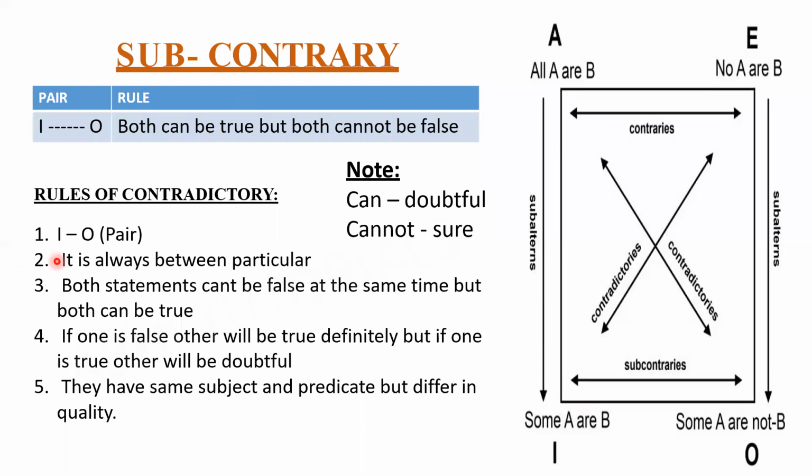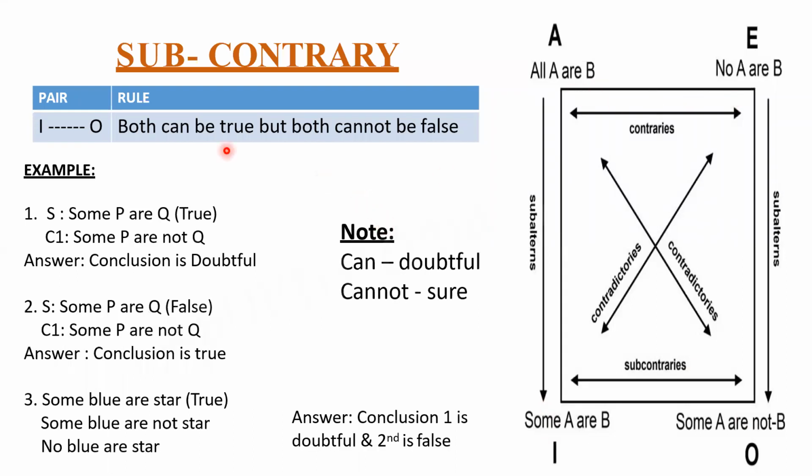One important thing is it's always particular: particular affirmative, particular negative. Clear? So this was universal affirmative, universal negative, whereas sub-contrary is particular affirmative and particular negative. In short, it is called particular, and the opposite one, the topmost, is called universal. So we'll see an example.